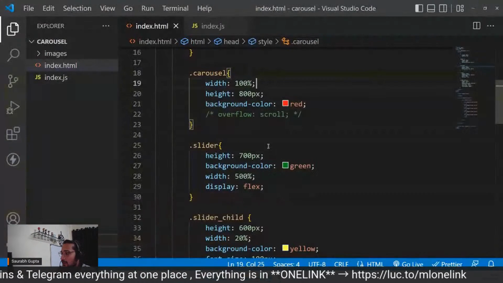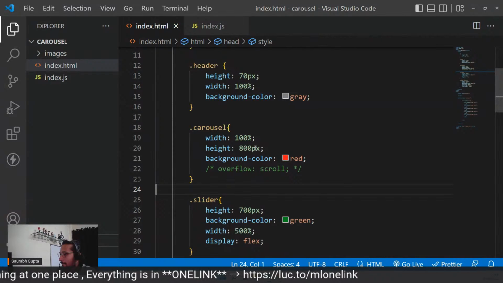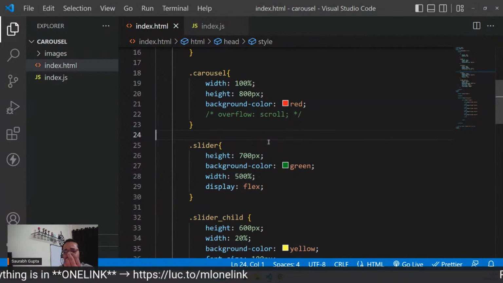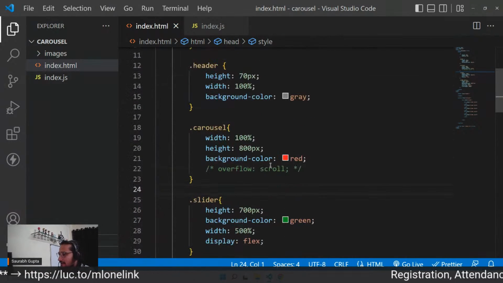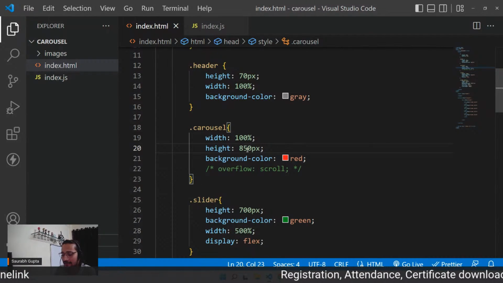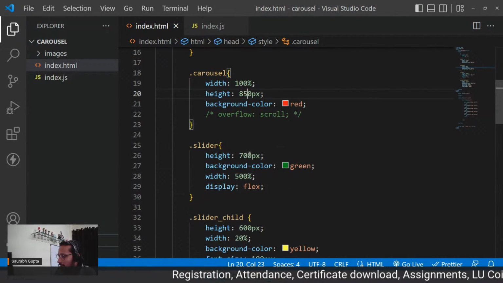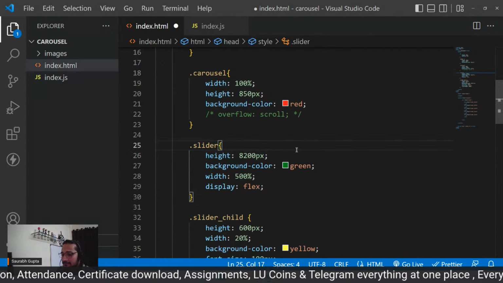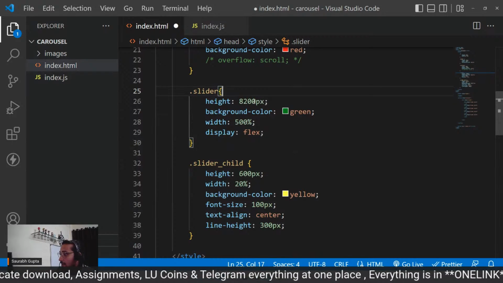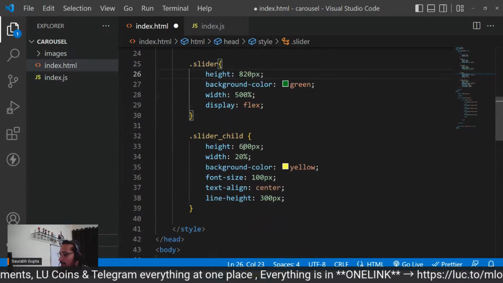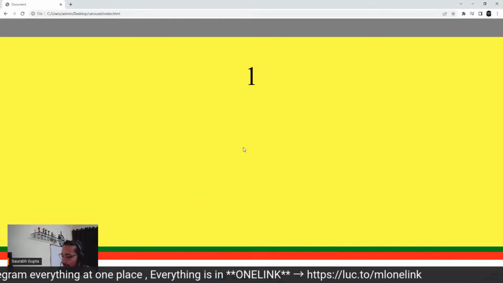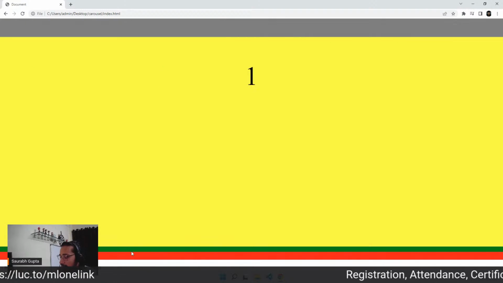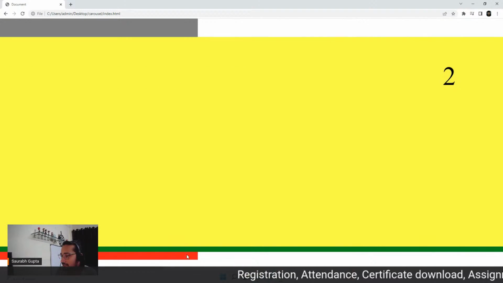You have understood it, right? So let me just do that. I'll just give a little gap so that you can still see it. So let me just make the red one 850, and the green one 820, so that you can still see it. 820, not 8200. And also this I can now give 800. So you can still see it. See, you can still see the green one and the red one. I'm just leaving it for you. That's it. Cool, guys. So you can see the green one.